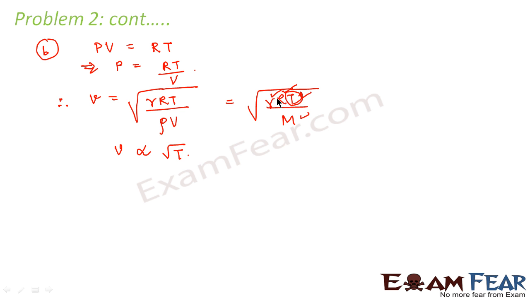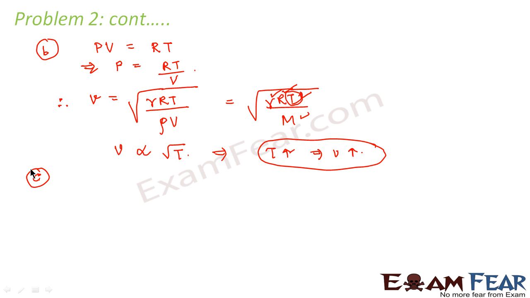So we can say that velocity is proportional to root over T. What is gamma? Gamma is nothing but the ratio of the specific heats, which is constant for monoatomic, diatomic and polyatomic gases. It has specific values for each of them. So gamma is constant, R is the universal gas constant, and M, that is the mass of the gas, remains constant throughout. So velocity is directly proportional to the square root of temperature. This implies that as temperature increases, velocity also increases.